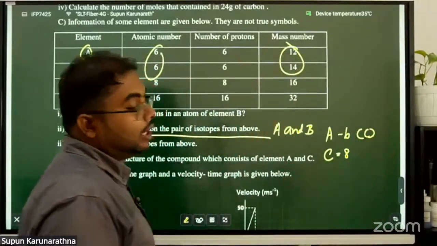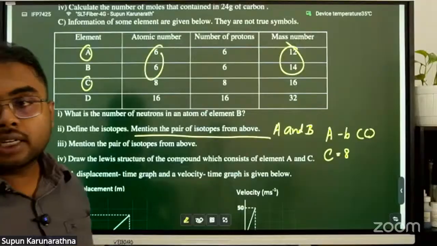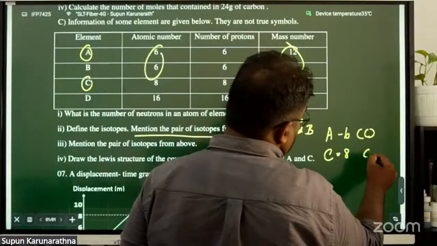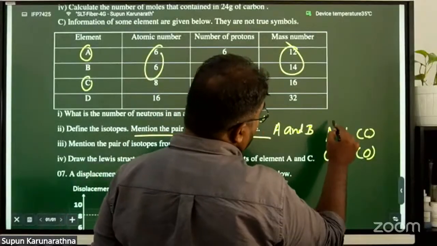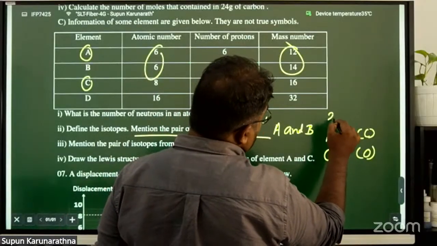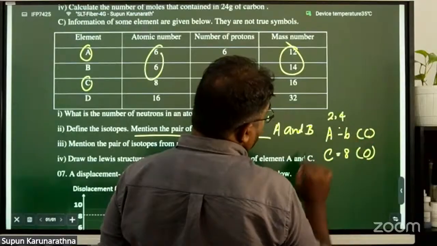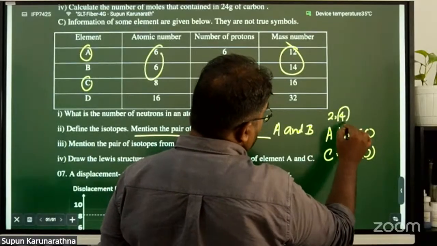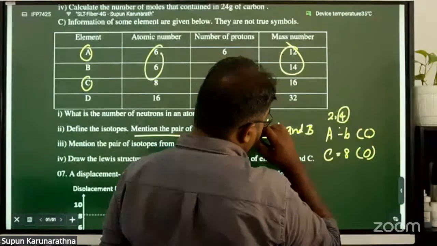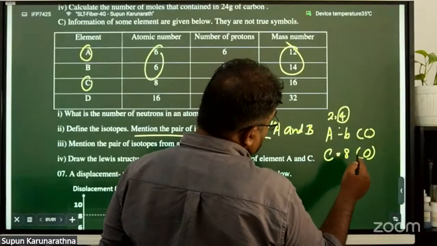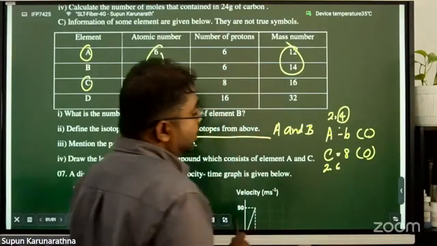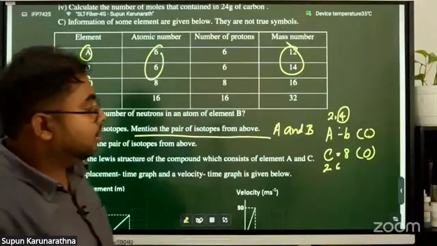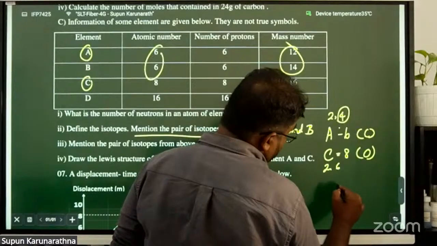What is atomic number 8? It's oxygen. So here it shows oxygen. You can get the idea after writing the electronic configuration: A has 4 electrons in its valency shell, C has 2,6, that is 6 electrons in its valency shell. Now we can draw the Lewis structure.